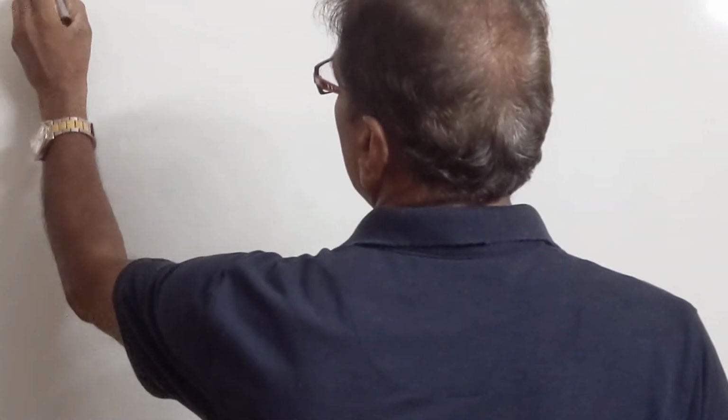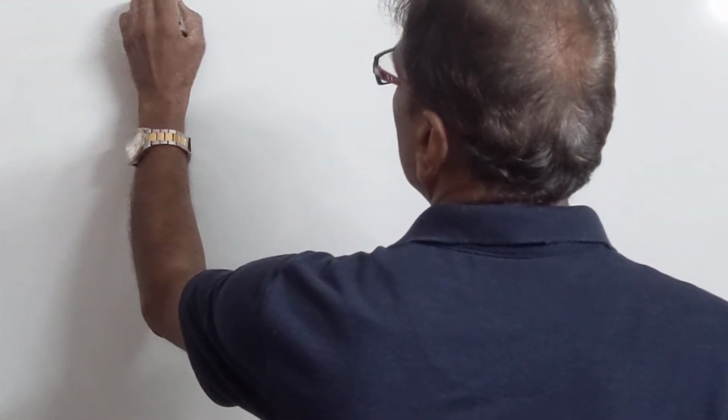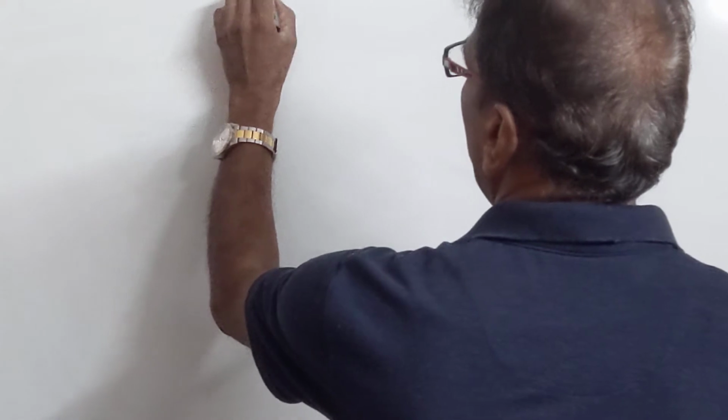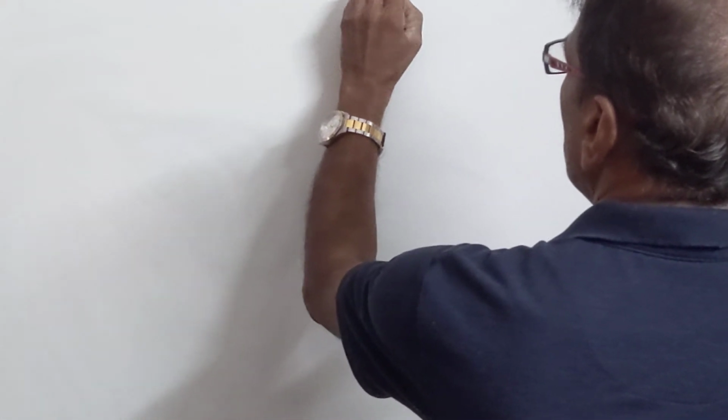Continuing with the P block elements. Next question is: comment upon hydrides of nitrogen family.